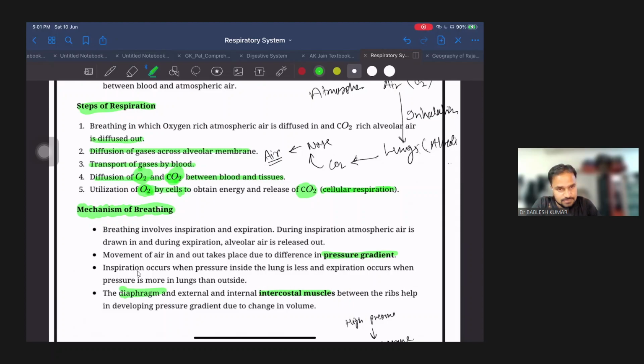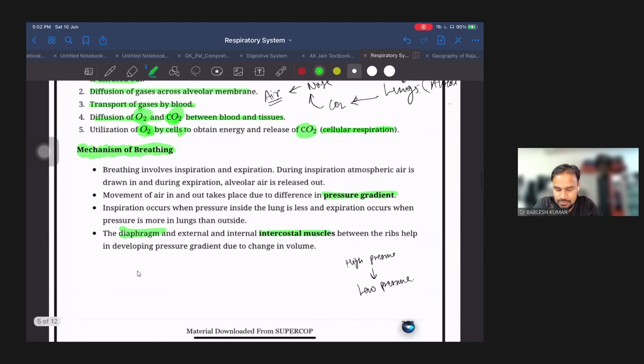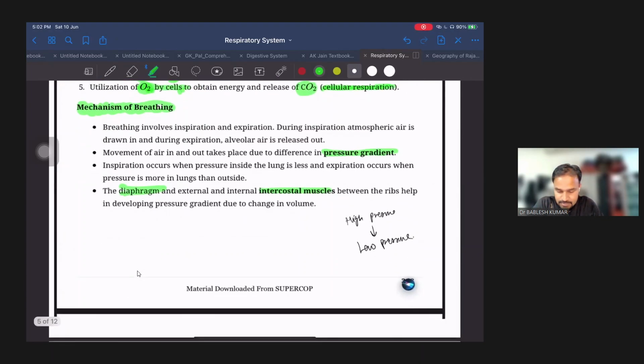First of all, fresh air reaches the lungs, and through the alveoli there is diffusion of gases, and these gases get transported through the blood to different parts or different organs of the body. And in different organs there are multiple cells, and in these cells oxygen is utilized to release the energy in the form of ATP molecules. Then later we had discussed the mechanism of breathing.